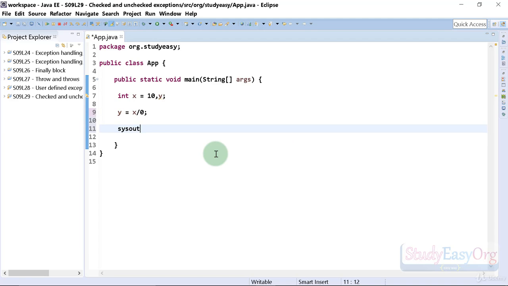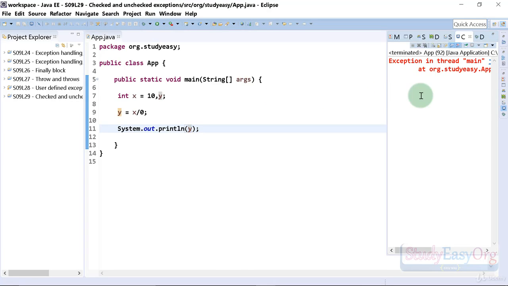Now Java will not complain about it and everything seems to be good enough, but we can easily identify that whenever we execute this application, there would be one runtime error. A specific error would be an arithmetic error. Now friends, arithmetic error is an unchecked exception. Java will not complain about it, and if you execute this program, there would be a runtime crash.